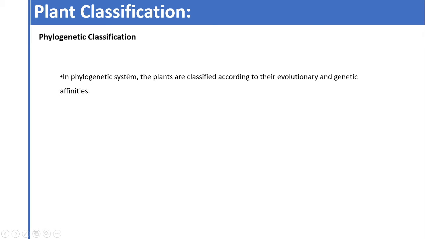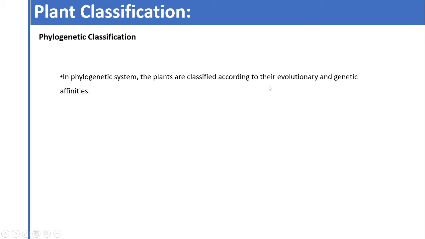In artificial and natural types of plant classification systems, natural affinities of the plant are considered, but in phylogenetic classification systems, evolutionary and genetic affinities are considered while classifying the plant.